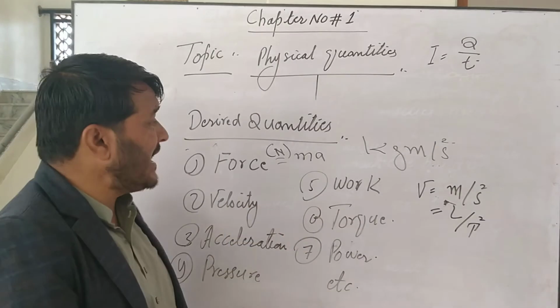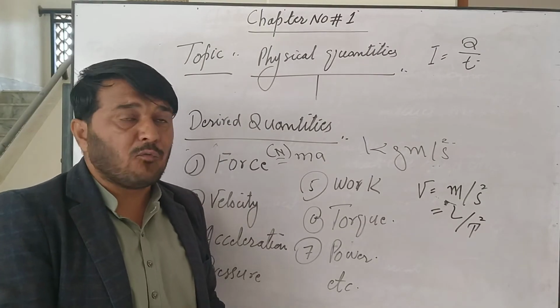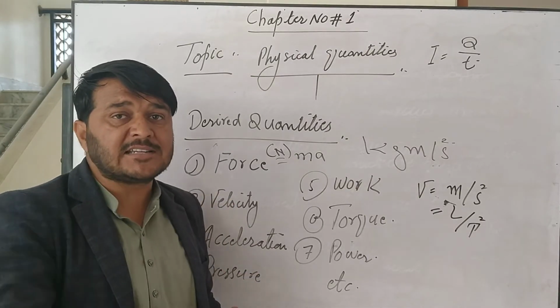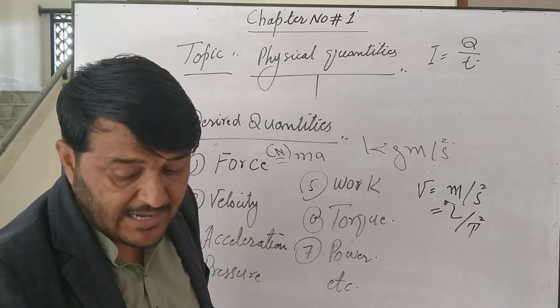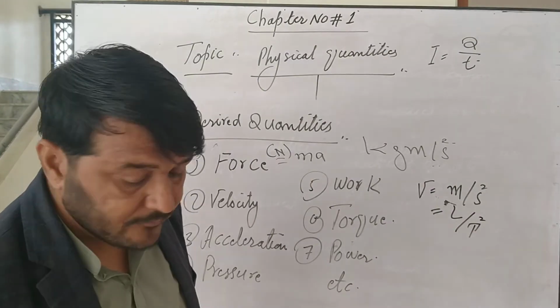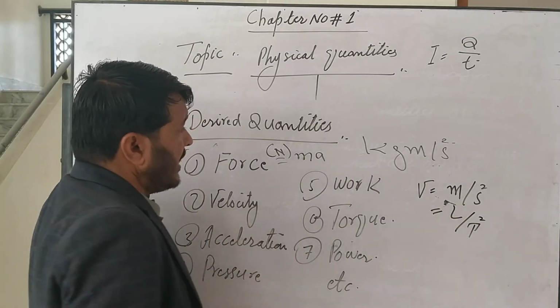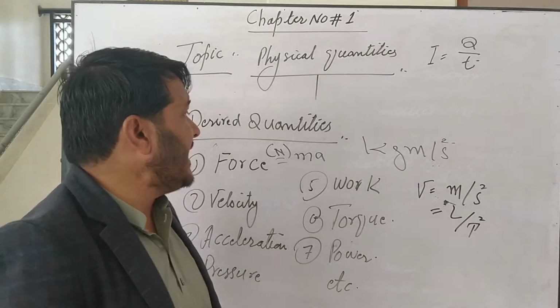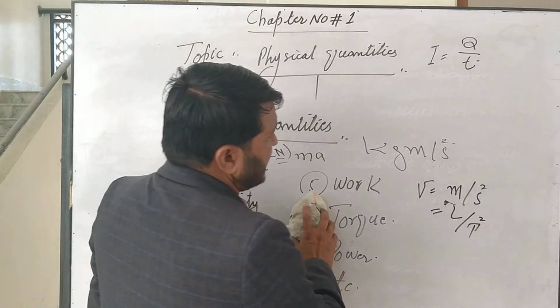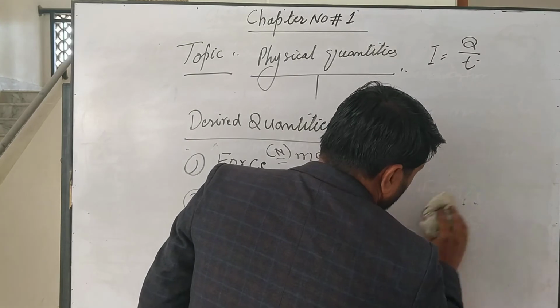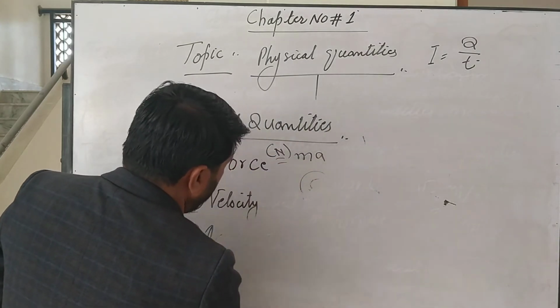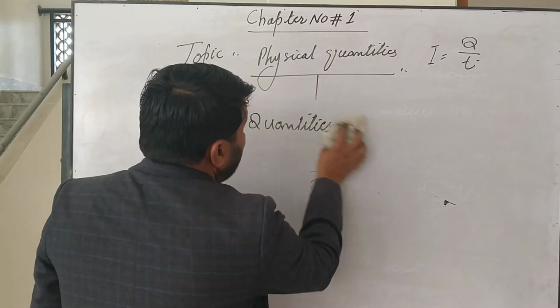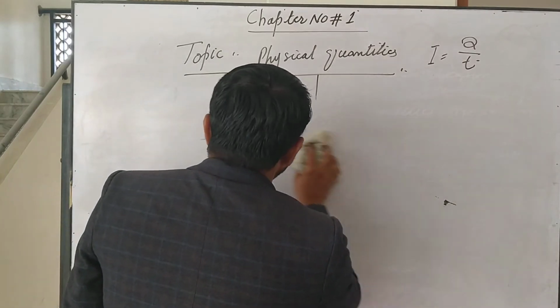And there are so many physical quantities which are derived from base quantities or depend on other quantities. So how do we denote these basic physical quantities and the derived quantities? Now we discuss the symbols of basic quantities and derived quantities.